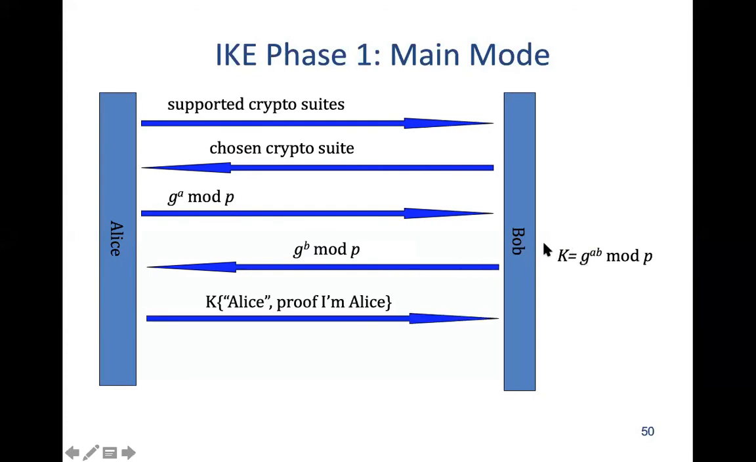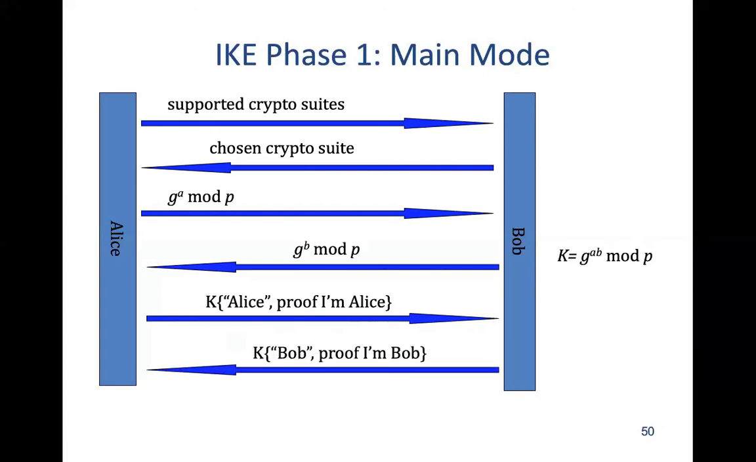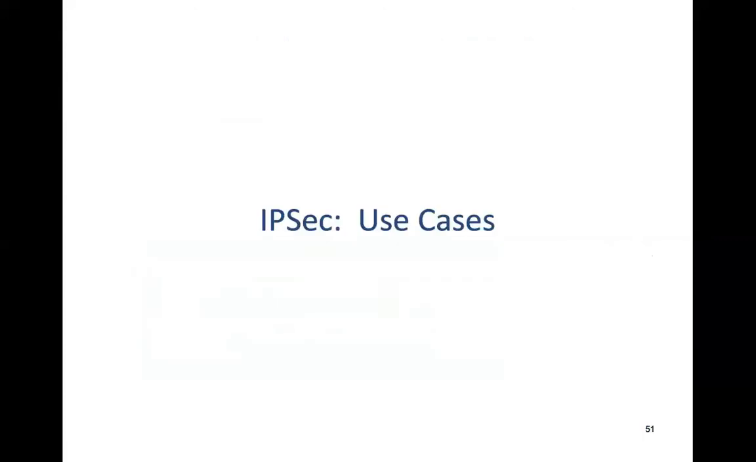And then normal, right? And then after this, using this key, they can do authentication. They will encrypt Alice and the proof "I am Alice", and then maybe a nonce they will send, and then Bob will respond back. Okay.